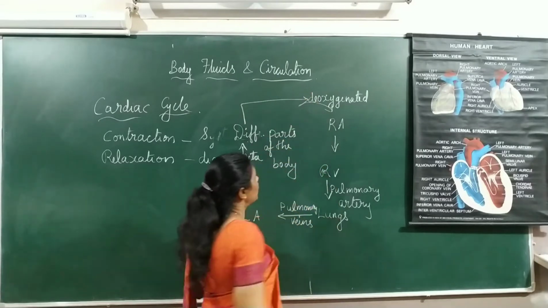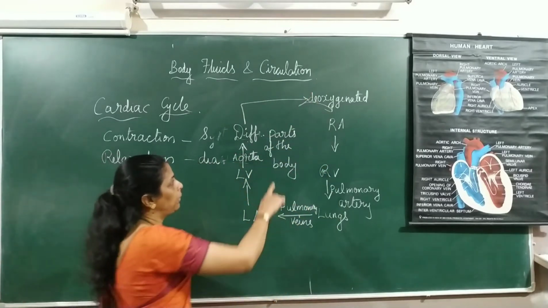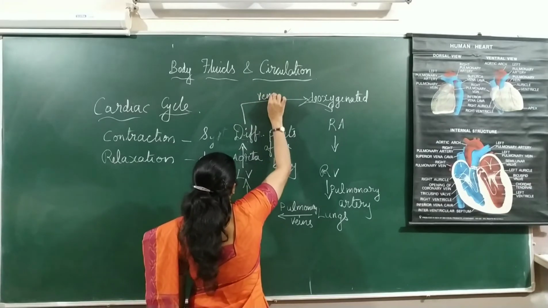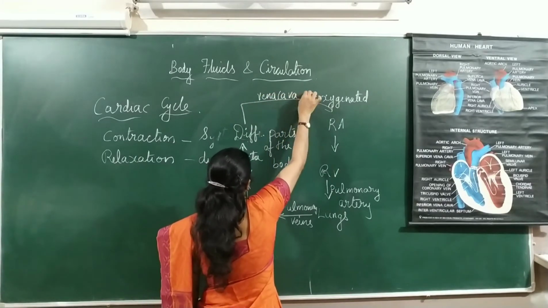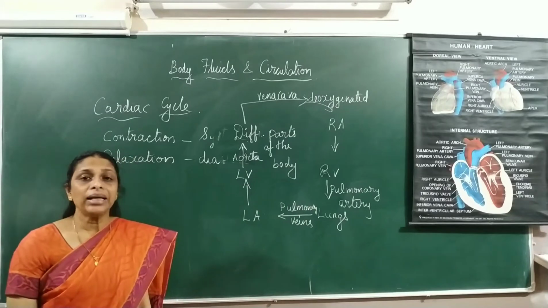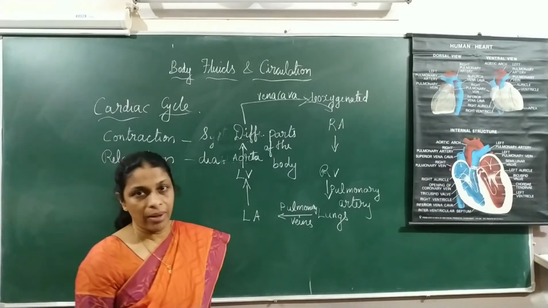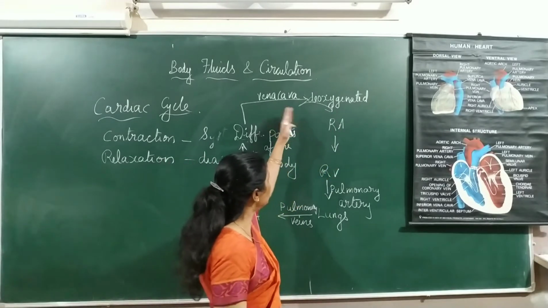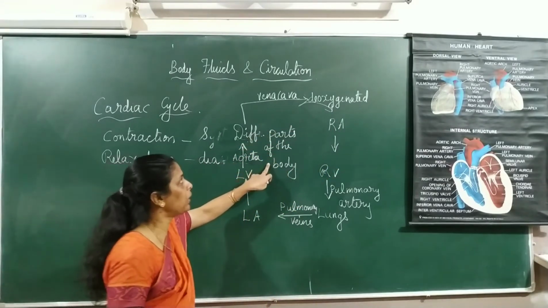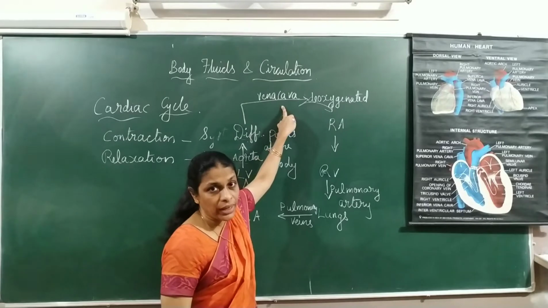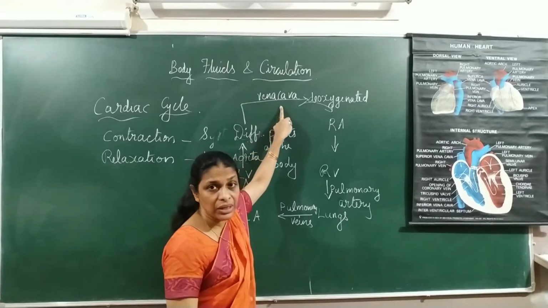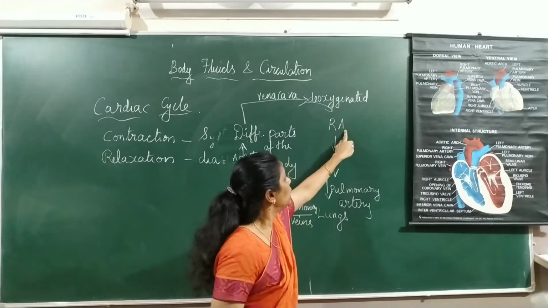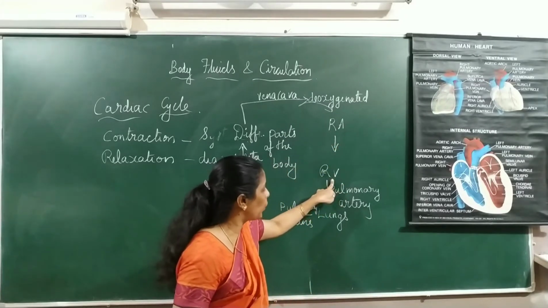And from the different parts of the body, the deoxygenated blood reaches back to the right auricle through the two main veins, the superior vena cava and the inferior vena cava. So this is the pathway of blood. So once again, the deoxygenated blood from the different parts of the body through the two large veins, superior and inferior vena cava, reaches the right auricle. From there, the blood will be pumped into the right ventricle.